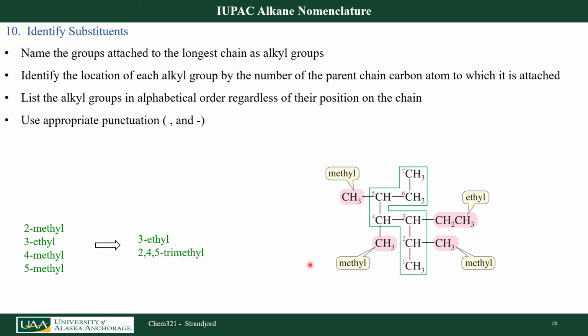My parent chain is still 7 carbons, so that's going to be a heptane. Putting it all together, 3-ethyl-2,4,5-trimethylheptane. Again, noticing that E comes before M in this molecule.